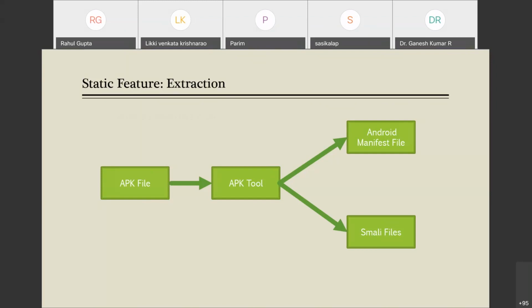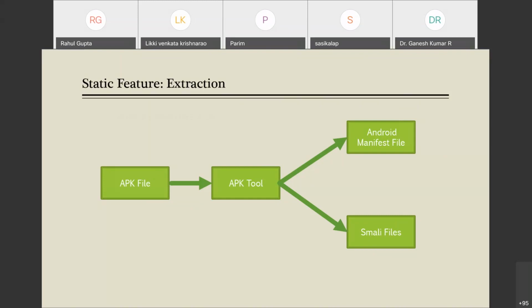So when we extract the APK file with the APK tool, we get two types of important folders. One is the Android manifest file, in which we have an XML file, as I've told you. Next is the smali folder. The smali folder consists of the assembly language equivalent of those text files. Means all the Java code that is used to operate your app is present in the form of assembly language code in those smali files.